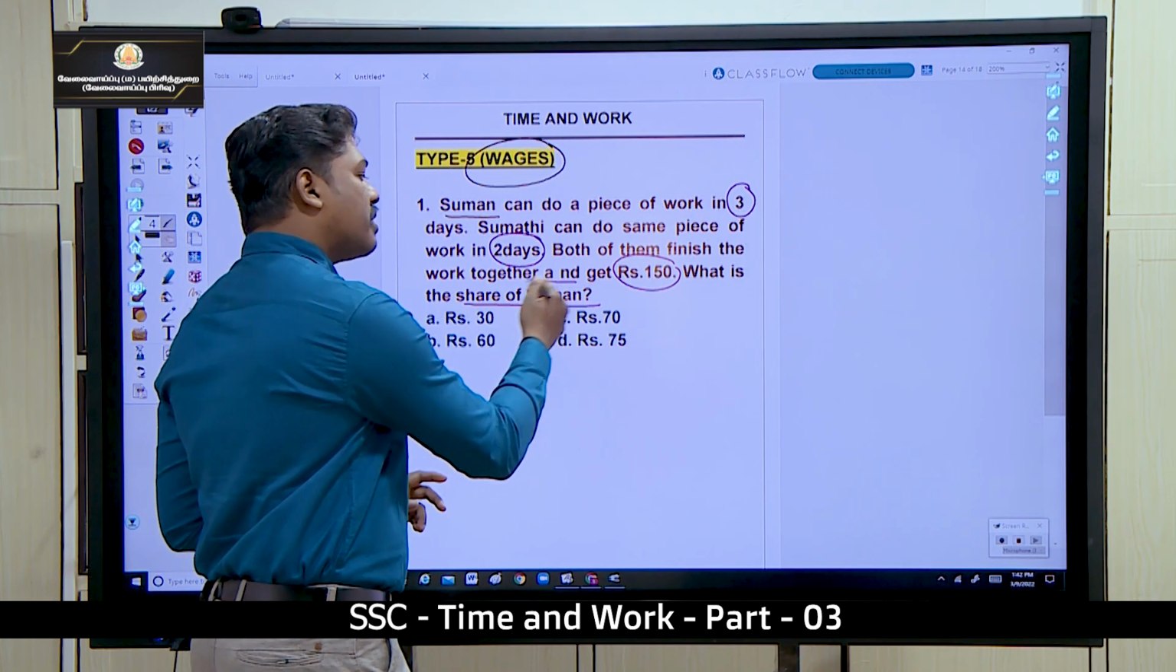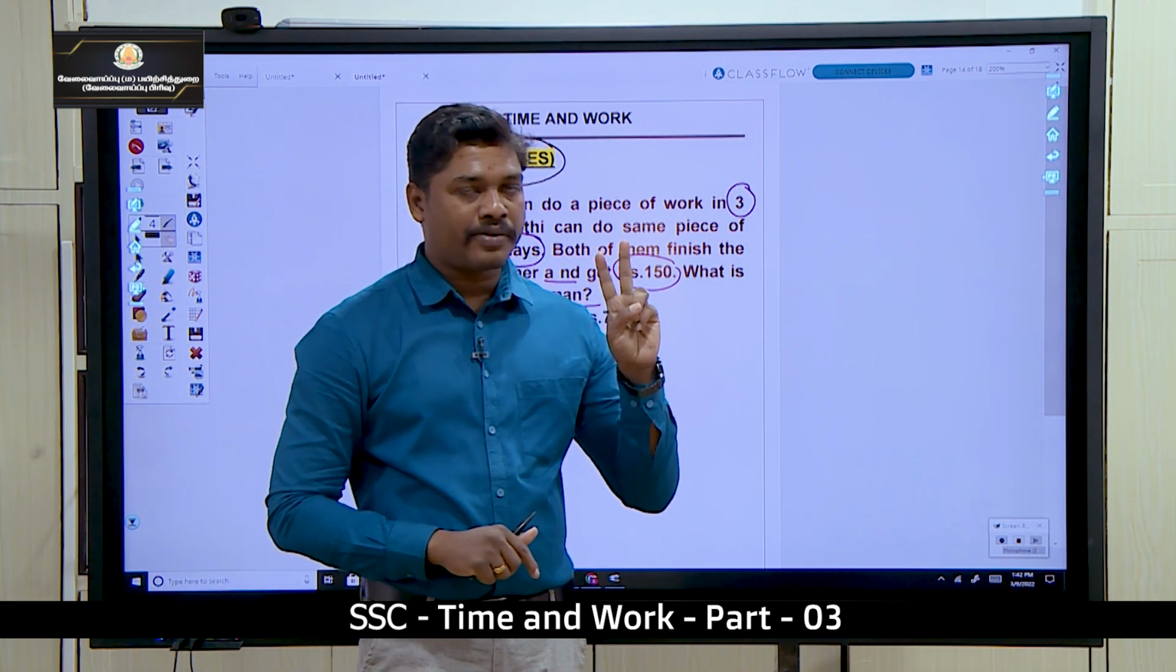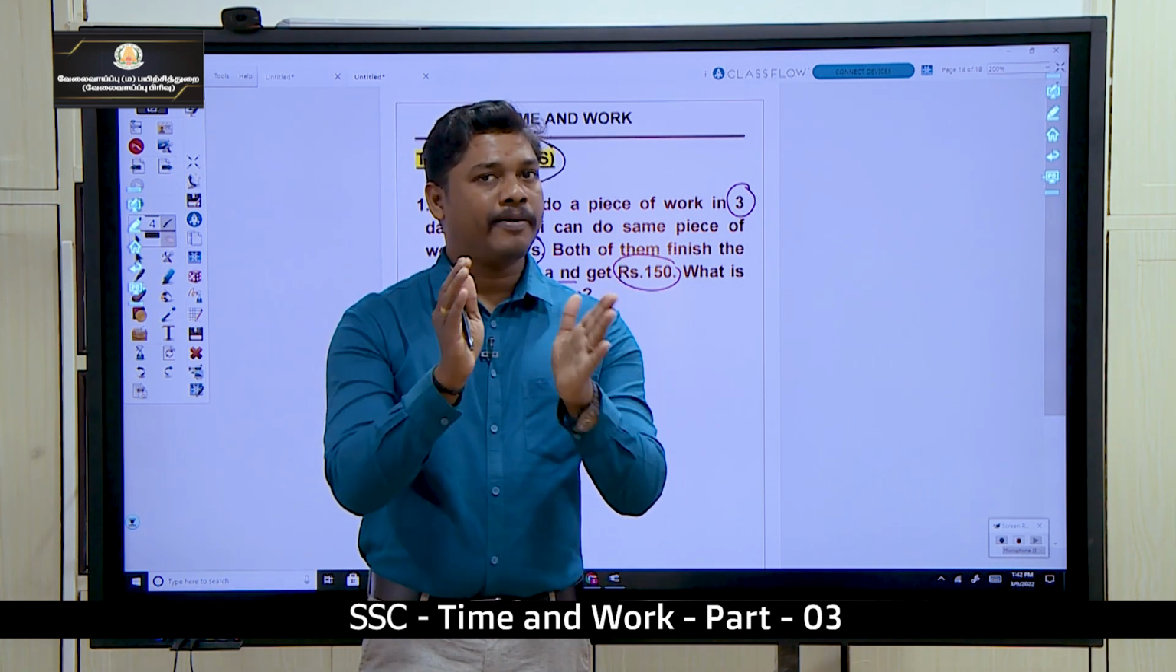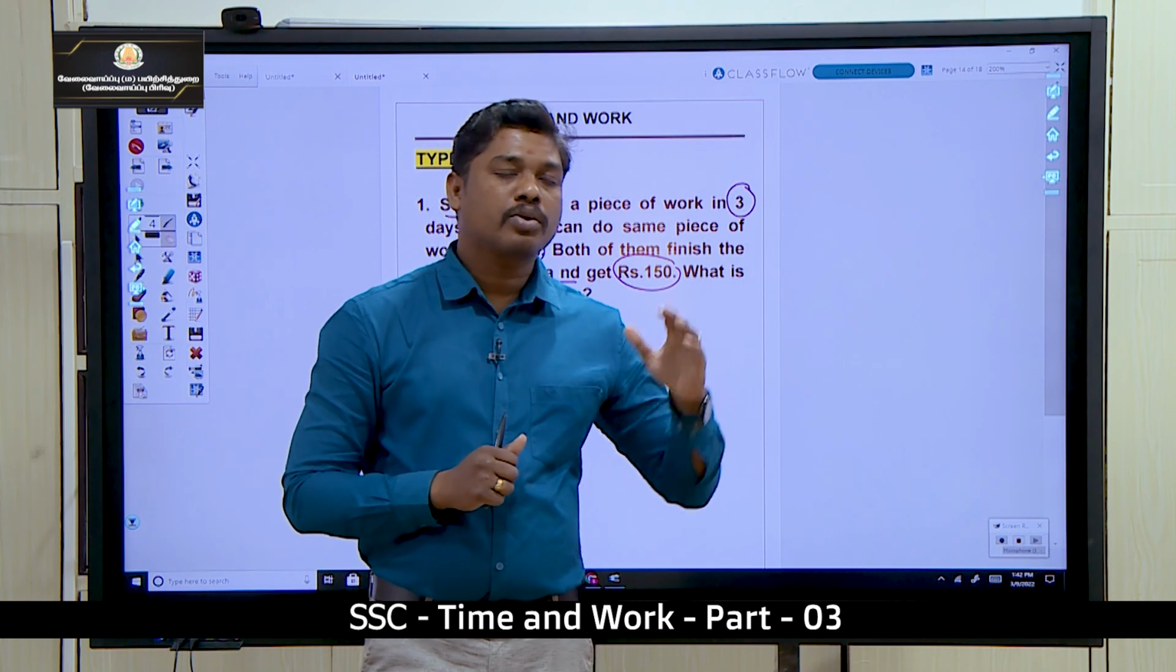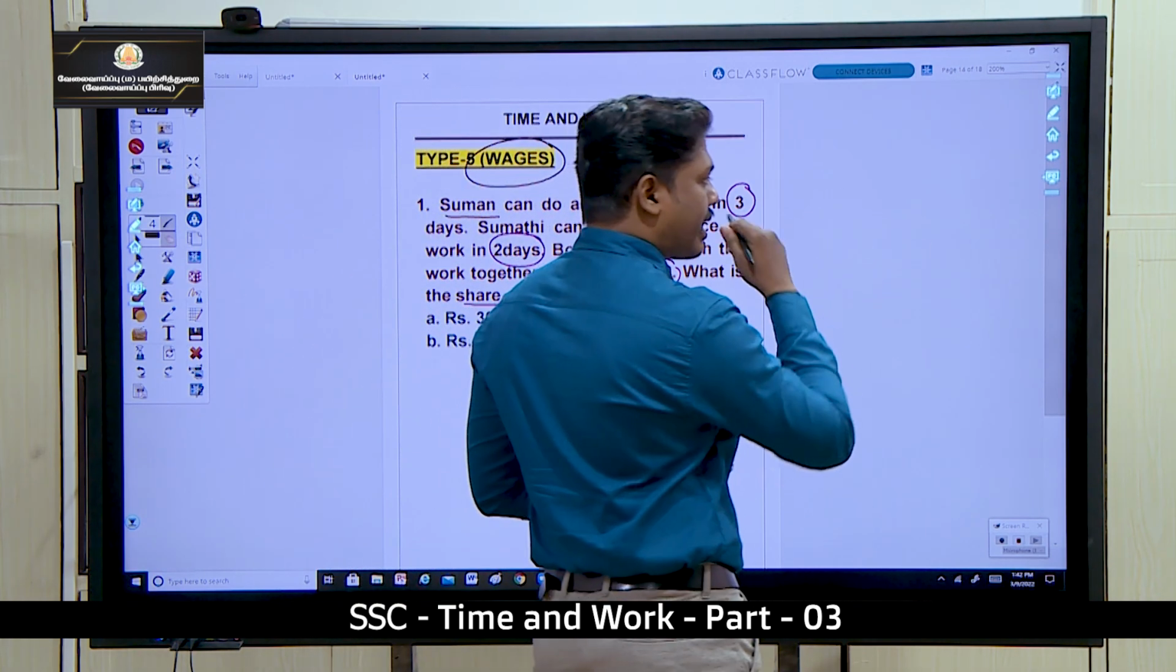What is Suman's share? Suman works 3 days, Sumati works 2 days. For both of them they are giving 150 rupees salary. So what is Suman's share, and what is Sumati's share? So let me tell in the starting itself.